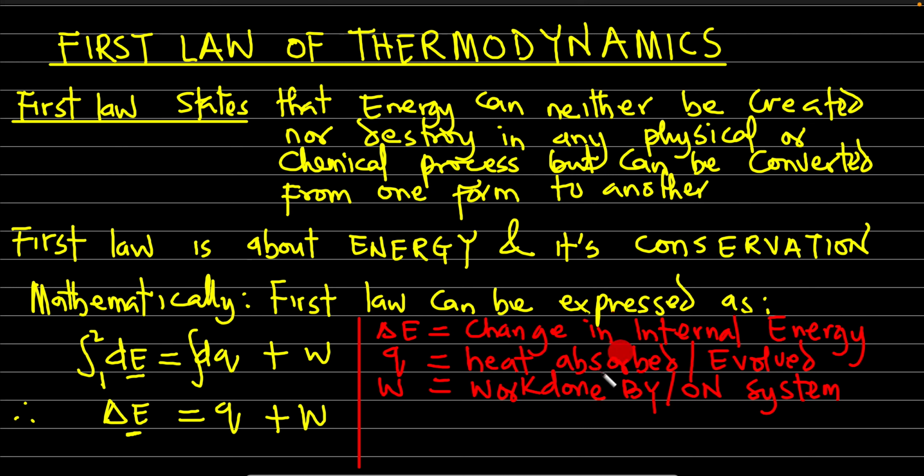All right. Now, work done by or on the system. This work done also has a sign convention. Work done by the system is negative. Work done on the system is positive. So when they say a system does work, of course, you're to add a negative to whatever value was given to you. If they say work is done on the system, of course, you add it.